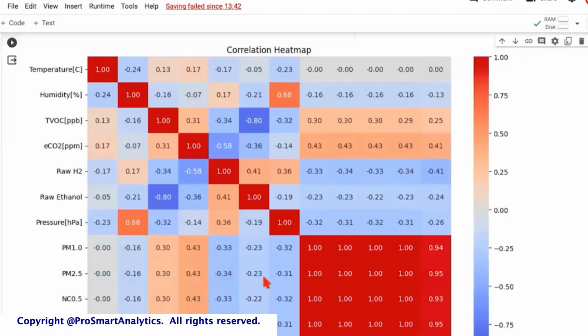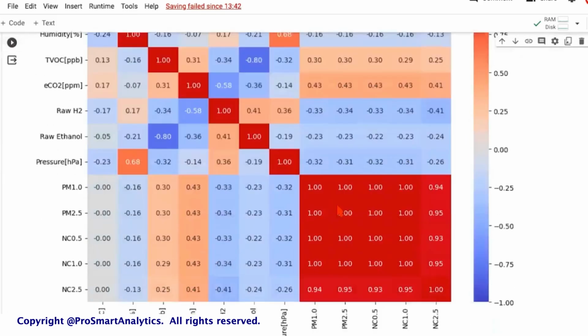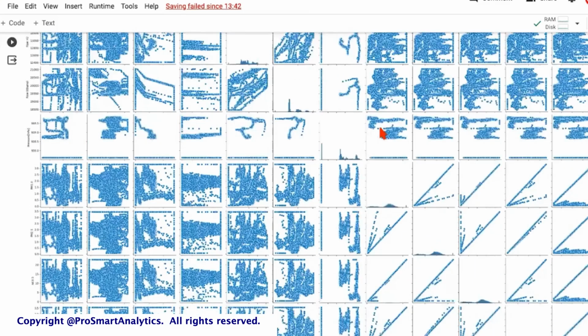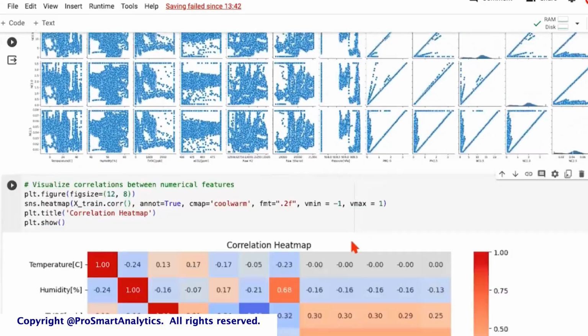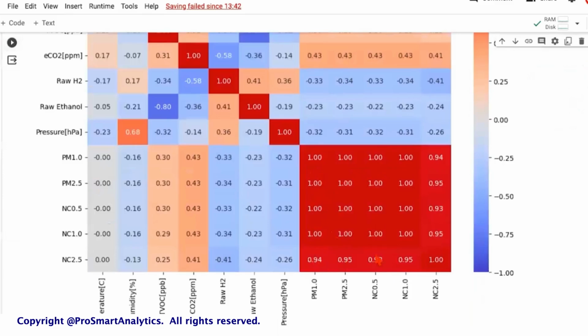So we do not seem to have a lot of strong correlations everywhere else, but these correlations here. And if you see, this pretty much corresponds to the kind of relationship we had here between the variables. So there's a very strong linear relationship, almost to the extent of 1, or 0.94 or 0.95. Pretty strong positive correlation between certain variables.